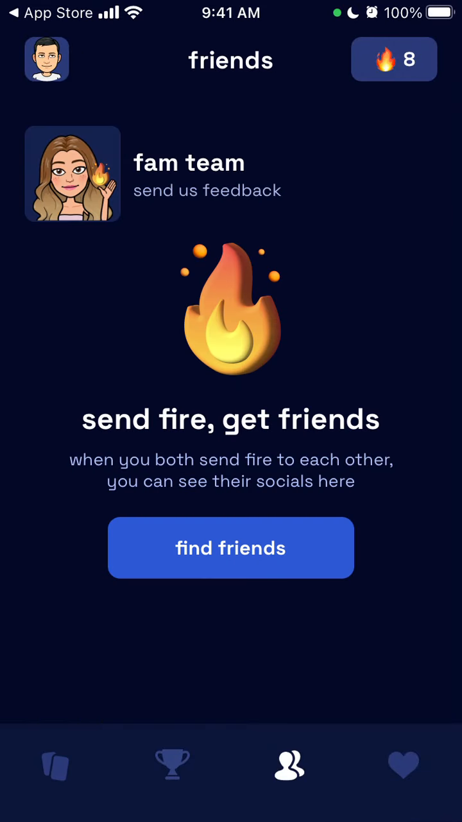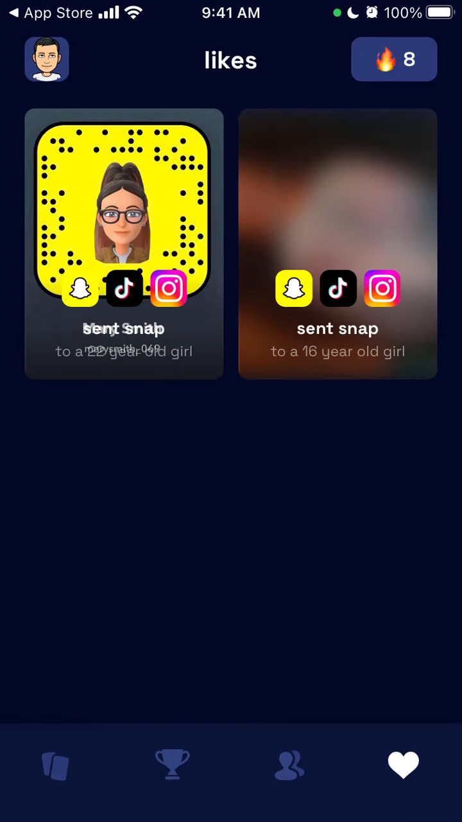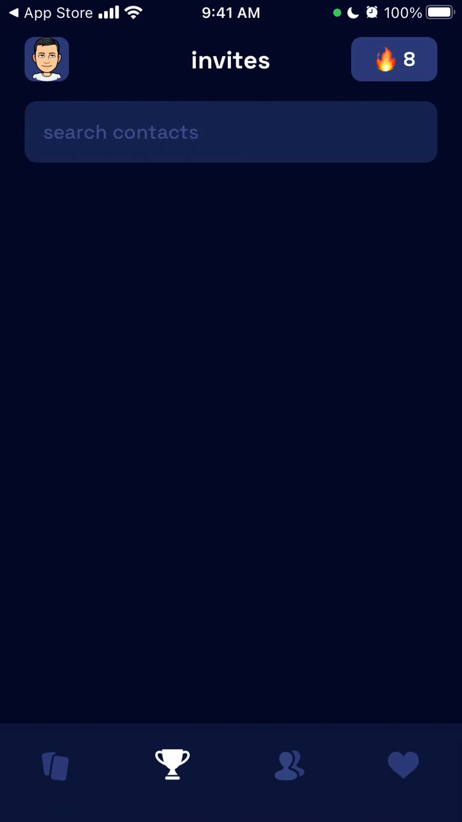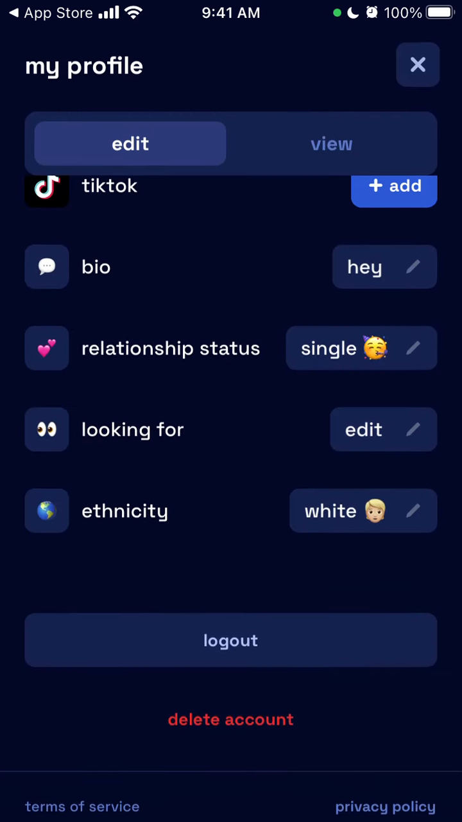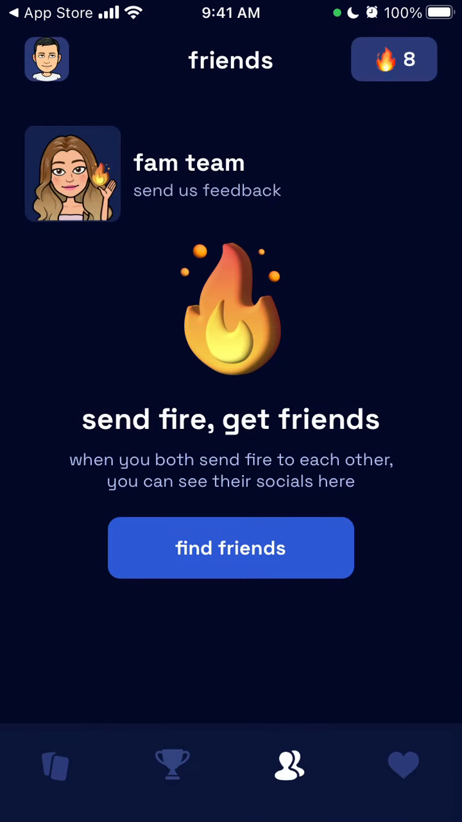Meaning after that, these people will be here in the like section, and you will be able to exchange with them via Snapchat, chatting, or Instagram or something like that. Then you also have the invites tab, second from the left, and then you have Fam Team where you can invite friends and stuff like that. So that's basically the idea. That's the app in a nutshell.